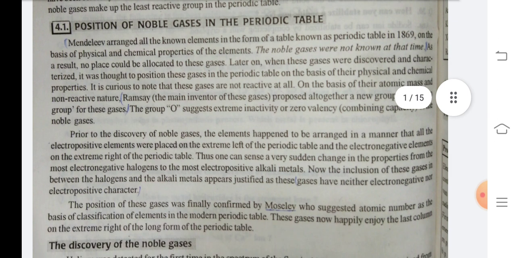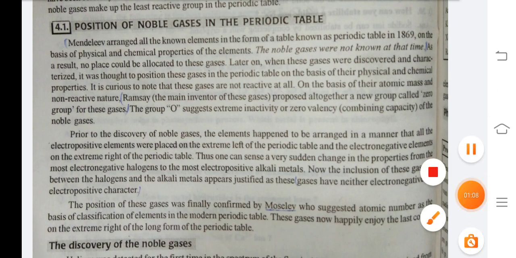Position of noble gases in the periodic table. Mendeleev arranged all the known elements in the form of a table known as the periodic table in 1869 on the basis of physical and chemical properties of the elements. The noble gases were not known at that time. As a result, no place could be allocated to these gases.